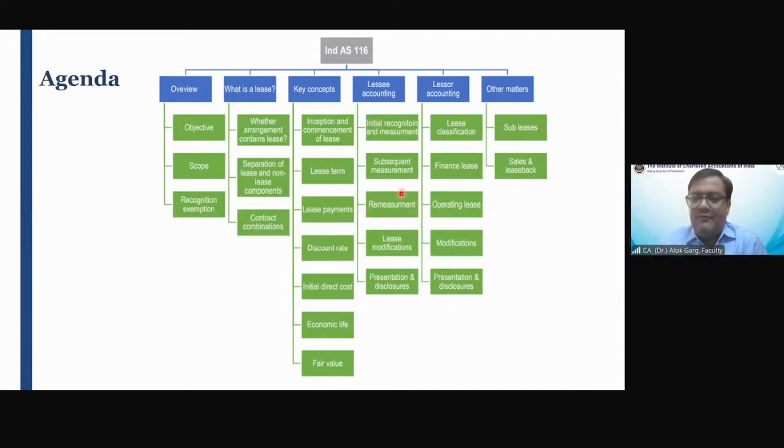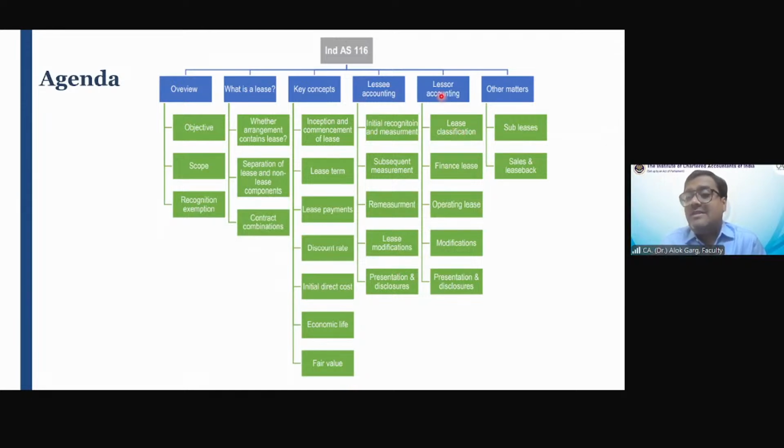Remeasurement. We'll also talk about the remeasurement of lease assets and lease liability. We'll talk about the lease modifications when there is a change in the scope of the lease. We'll talk about some presentation and disclosure, right?